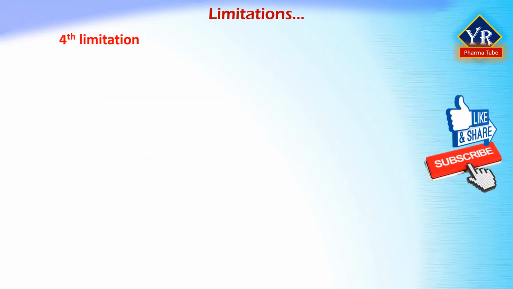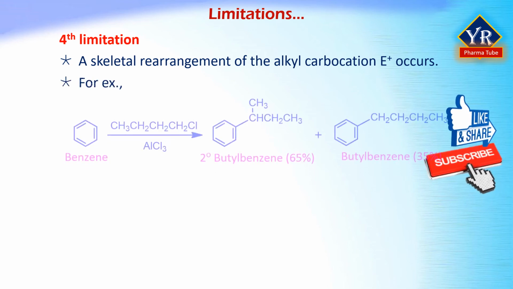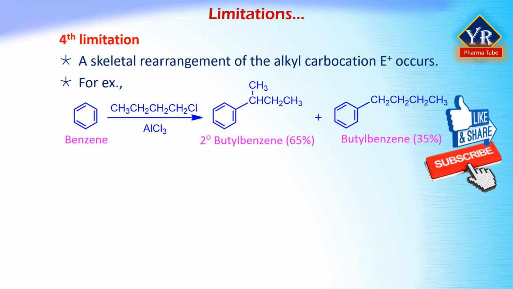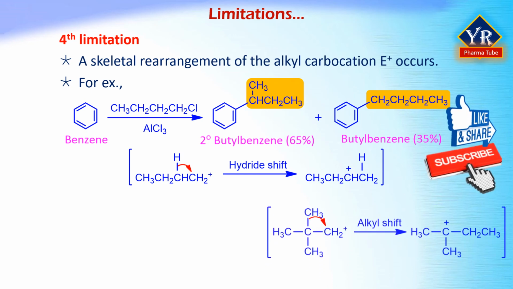A fourth and final limitation is that a skeletal rearrangement of the alkyl carbocation electrophile sometimes occurs during this reaction, particularly when a primary alkyl halide is used. Treatment of benzene with 1-chlorobutane at 0 degrees centigrade gives an approximately 2:1 ratio of rearranged secondary butyl to unrearranged butyl products. The carbocation rearrangements that accompany Friedel-Crafts reactions are like those that accompany electrophilic additions to alkenes and occur either by hydride shift or by alkyl shift.